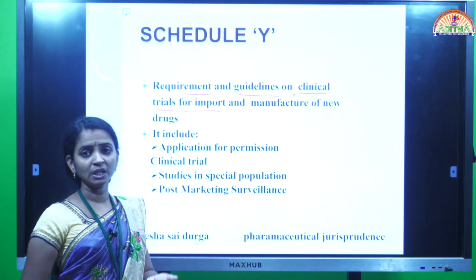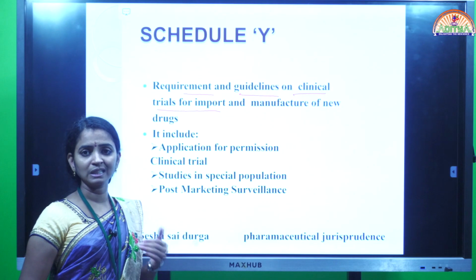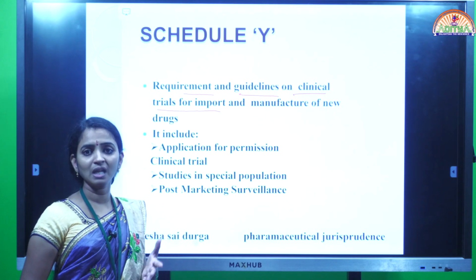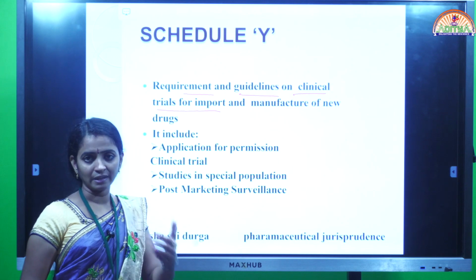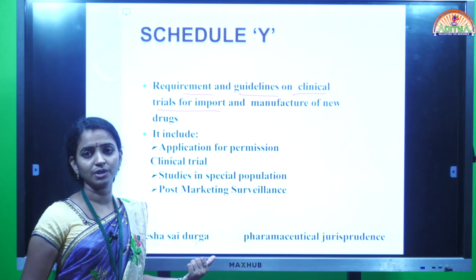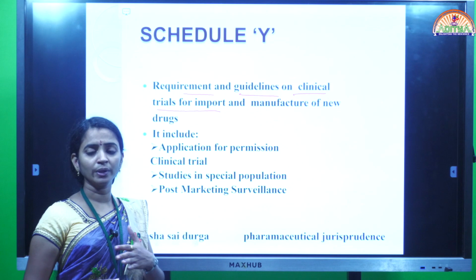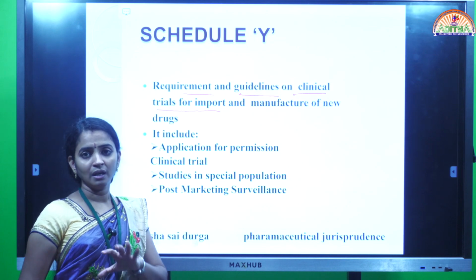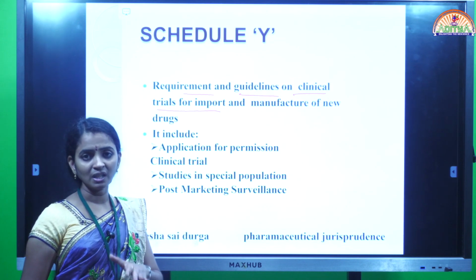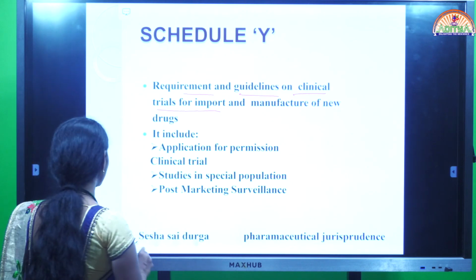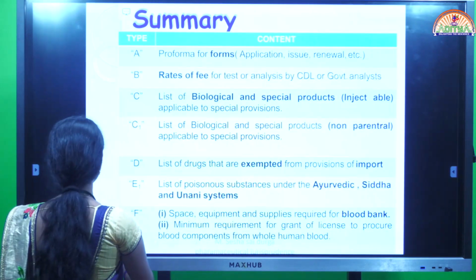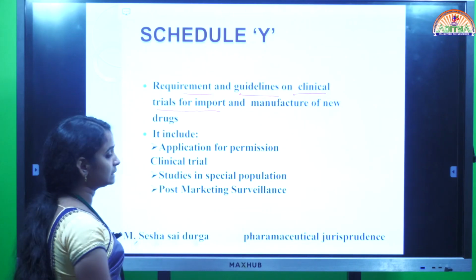And before proceeding to the clinical trial, what are the requirements to be taken from the government? Means approvals for carrying out the procedure of this clinical trial. The person who is going to do it must take the approval from the government also. So all these details will be given under Schedule Y. So these are the schedules.